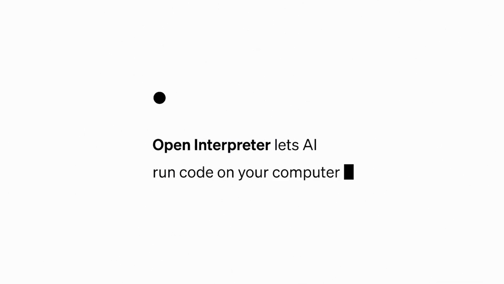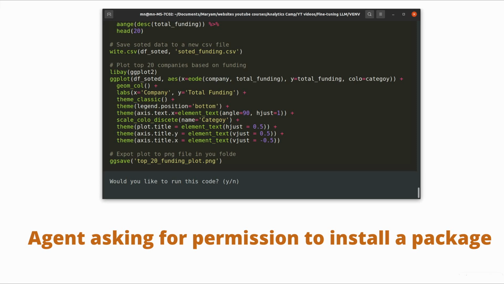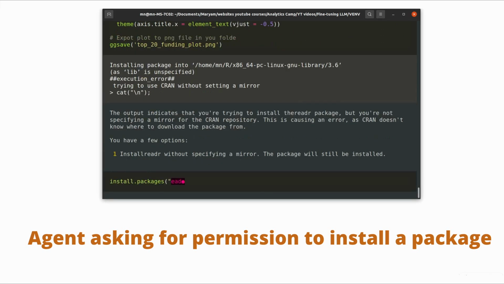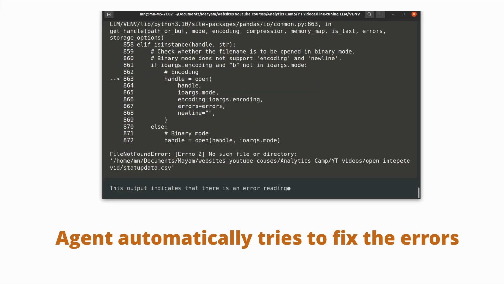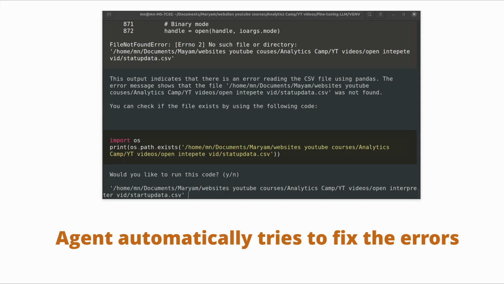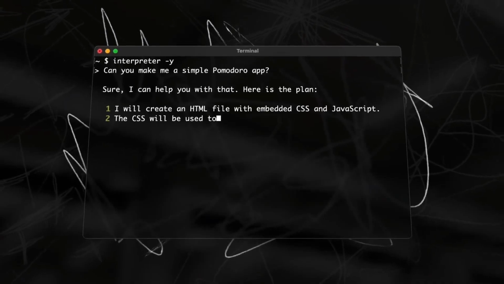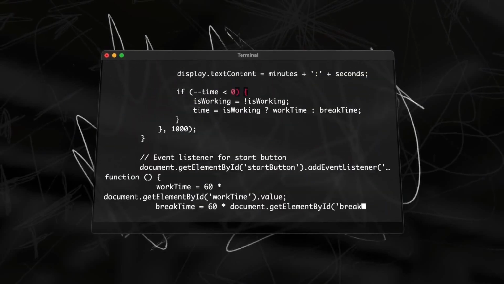Before we continue, I just wanted to share an interesting observation. Each time the agent wanted to use a package that I hadn't installed, it asked for my permission to install it via terminal. And each time its code ran into an error, the agent automatically started to interpret the error and try to fix it. I believe these additional helpful features in Open Interpreter can really tell them apart from other free AI agent systems.